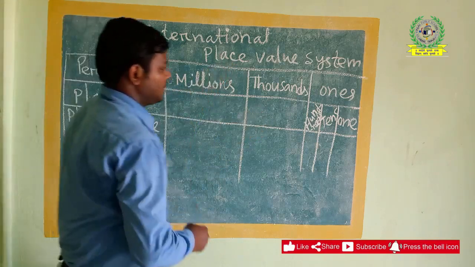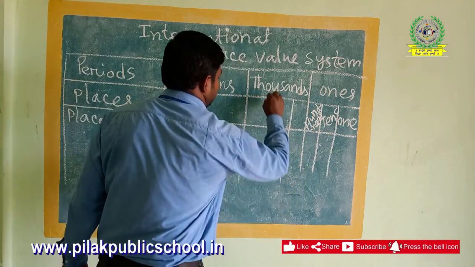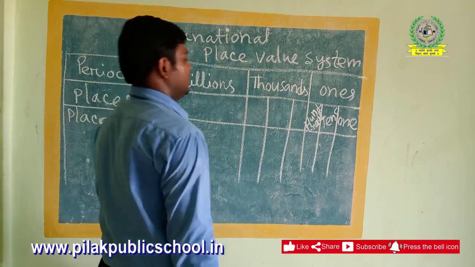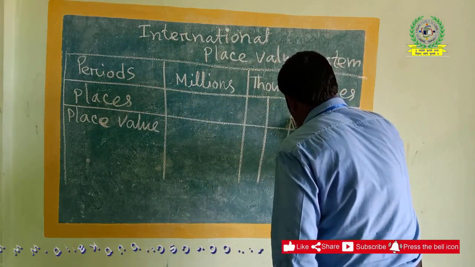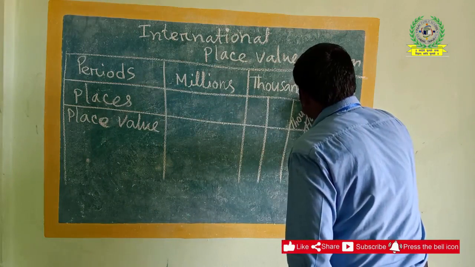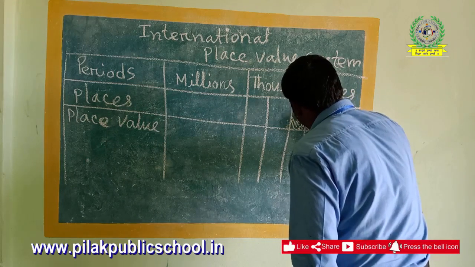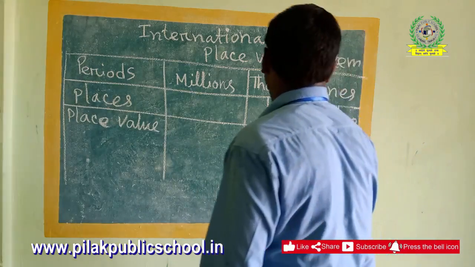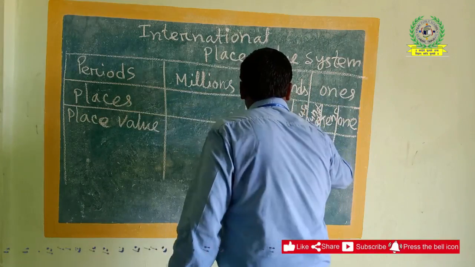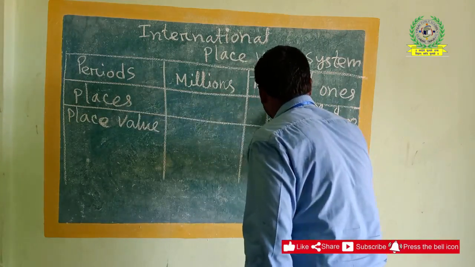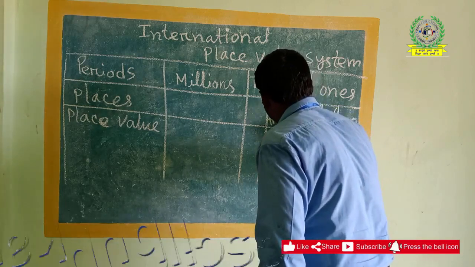Second is the thousands period. Here also there are 3 places. The first place is thousands, we can say 1000 or one thousand. Then 10,000, ten thousands, the second place.